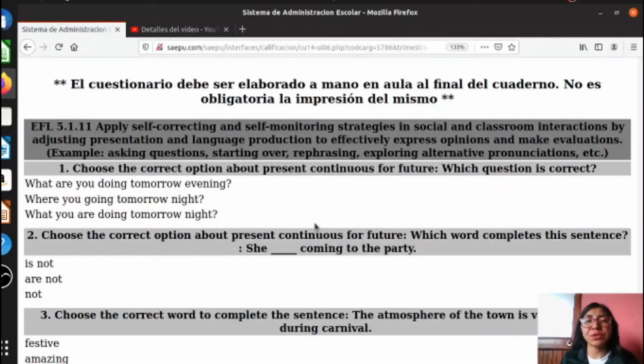And we are going to continue with the second part of the class. Today we are going to copy the questionnaire. Each day we are going to copy some questions. Cada día vamos a copiar algunas preguntas. Remember, you have to copy the questions in your notebook, in the questionnaire part. Usted tiene que copiar las preguntas en su cuaderno, en la parte de cuestionario. Okay? We are going to start.